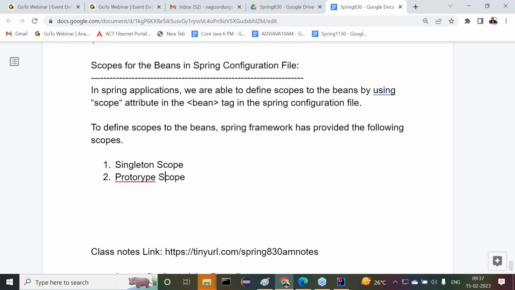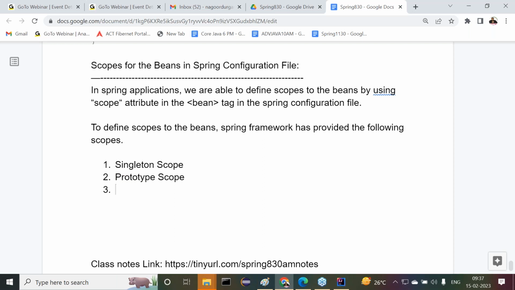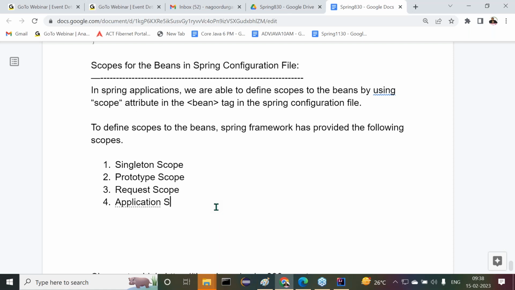The first one is singleton scope. Next one is prototype scope. Third one is request scope. Next one is application scope.